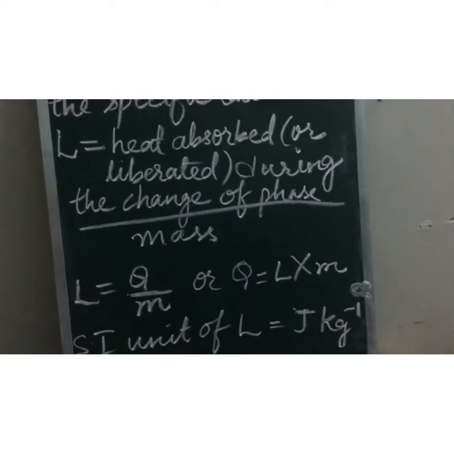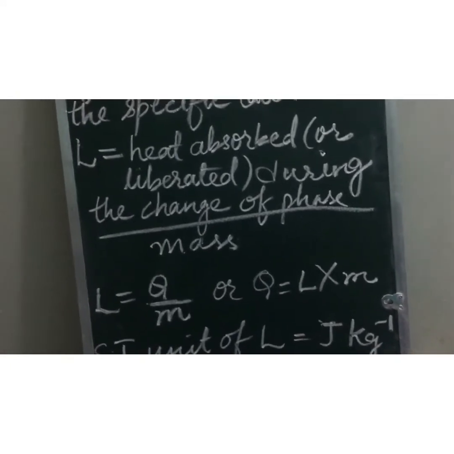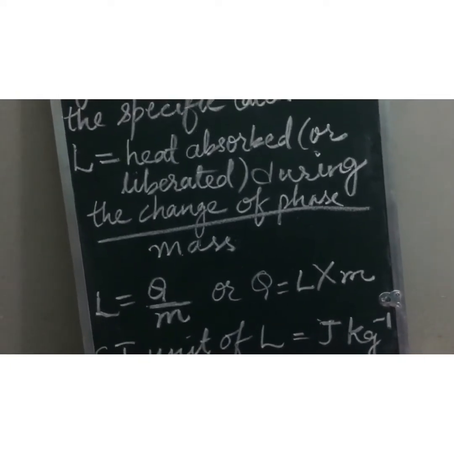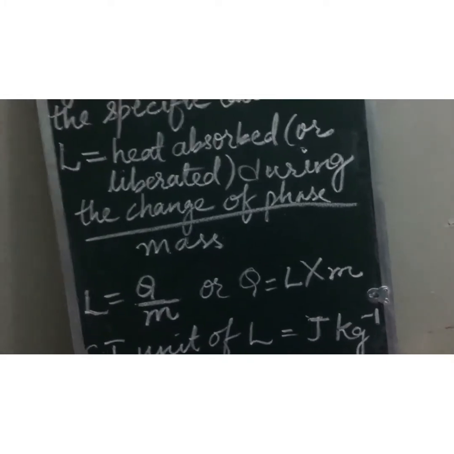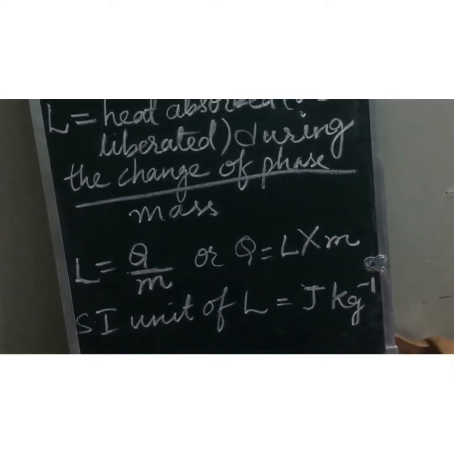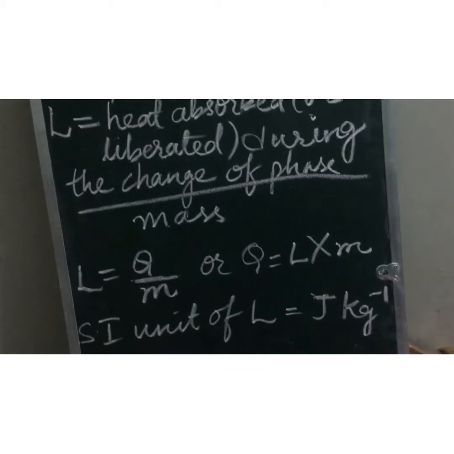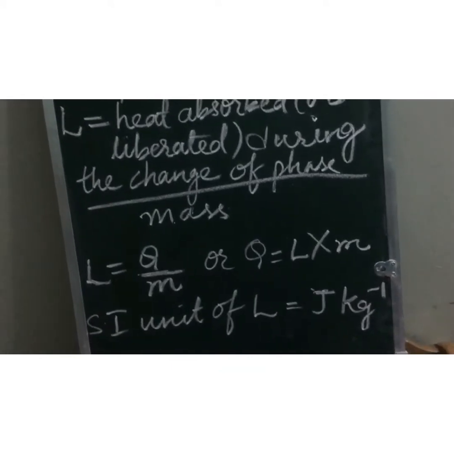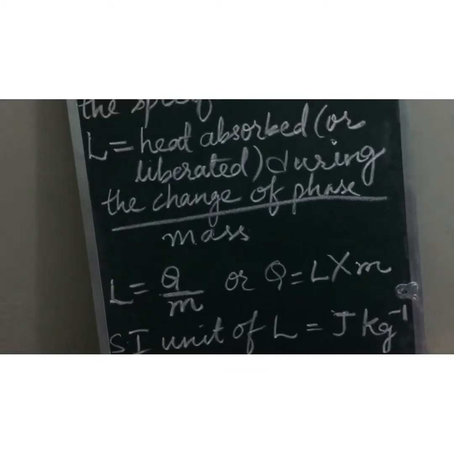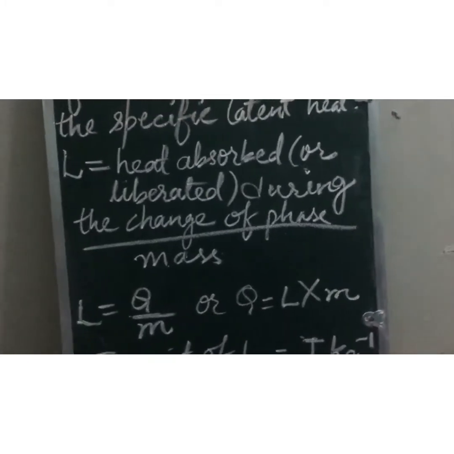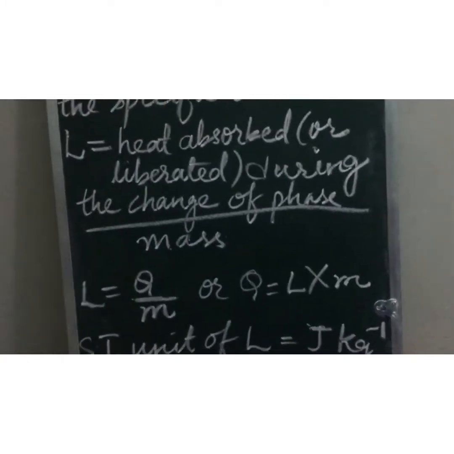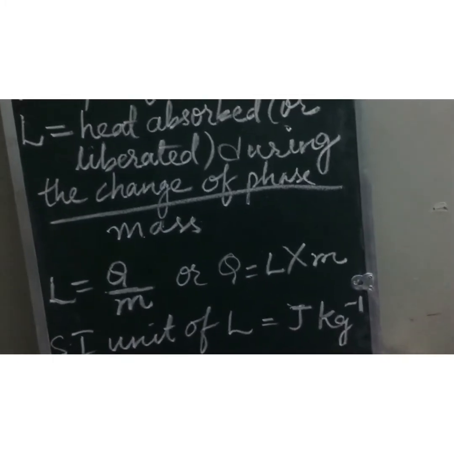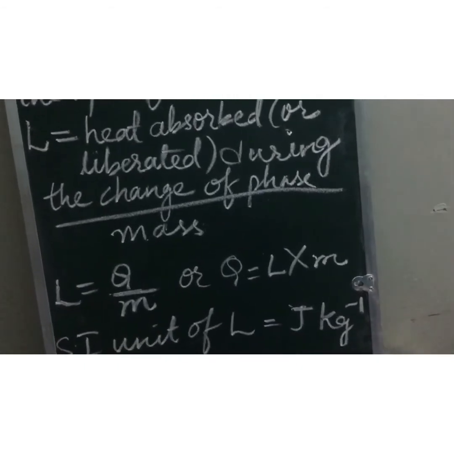Likewise, what is specific latent heat of freezing? It is the heat energy released when a unit mass of water at 0 degree Celsius freezes to ice at 0 degree Celsius without any change in the temperature. That is called specific latent heat of fusion of ice and the specific latent heat of freezing of ice.